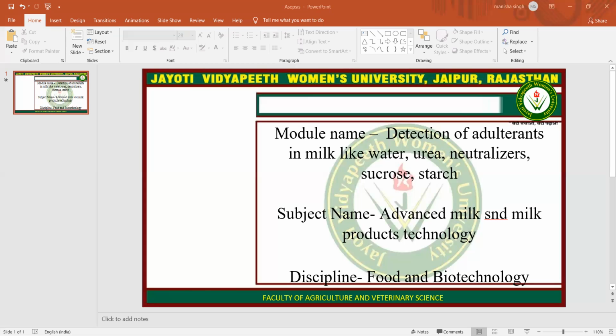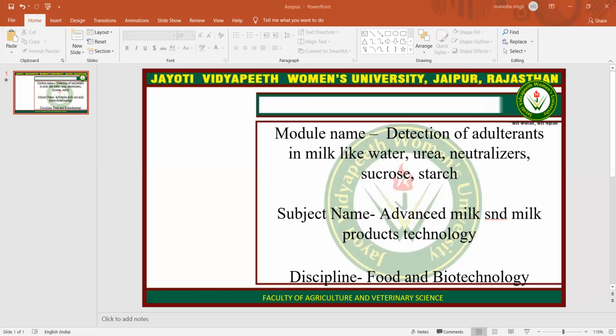Next is detection and estimation of added glucose in milk. Reagents used for this is modified Barfoed's reagent. Dissolve 25 grams of copper acetate in 450 ml of boiling distilled water. Add 25 ml of 8.5% acetic acid. Shake, cool to room temperature and make up to 500 ml. After sedimentation, filter the reagent and store in a dark colored bottle.